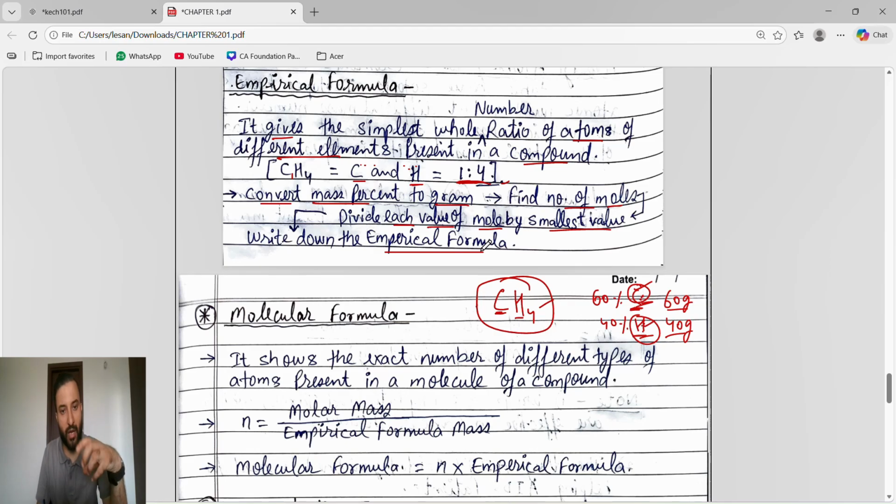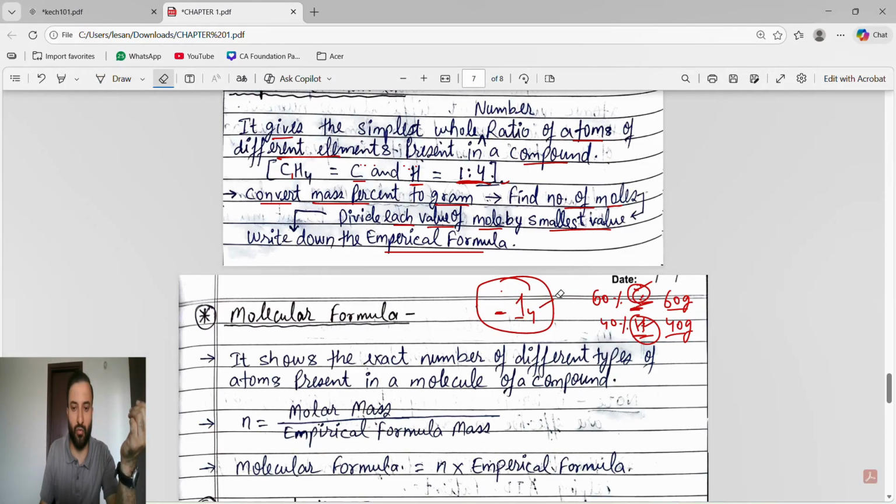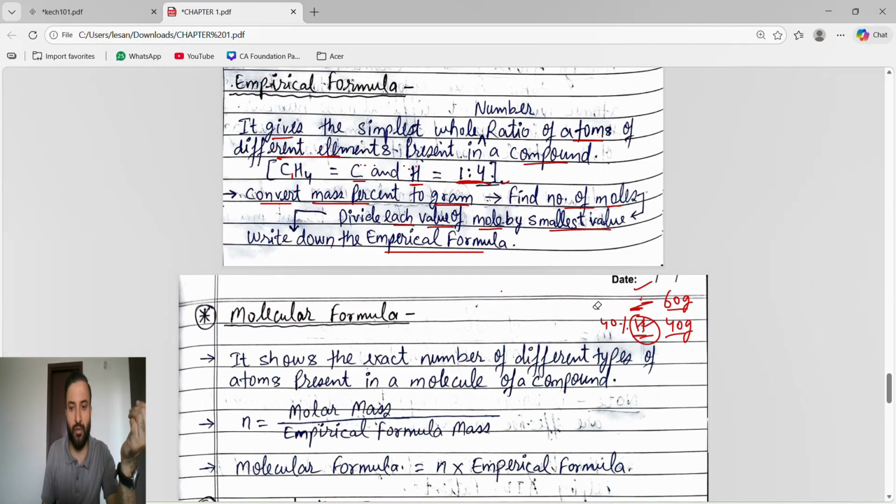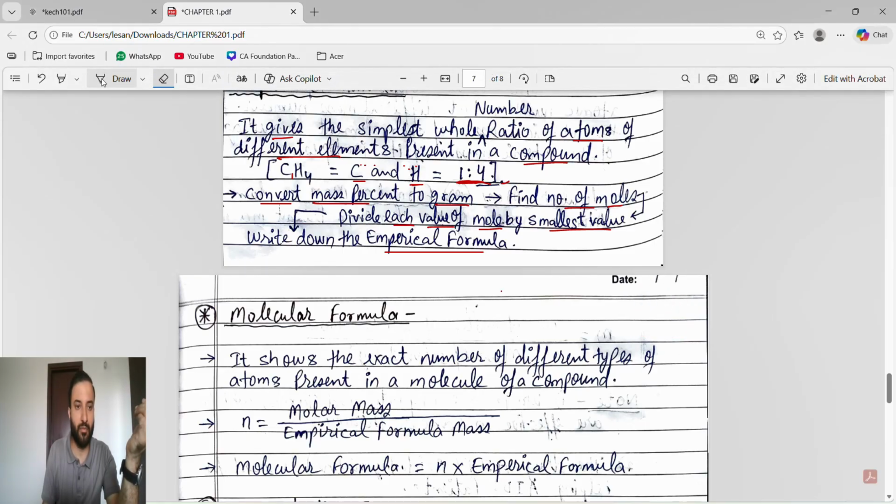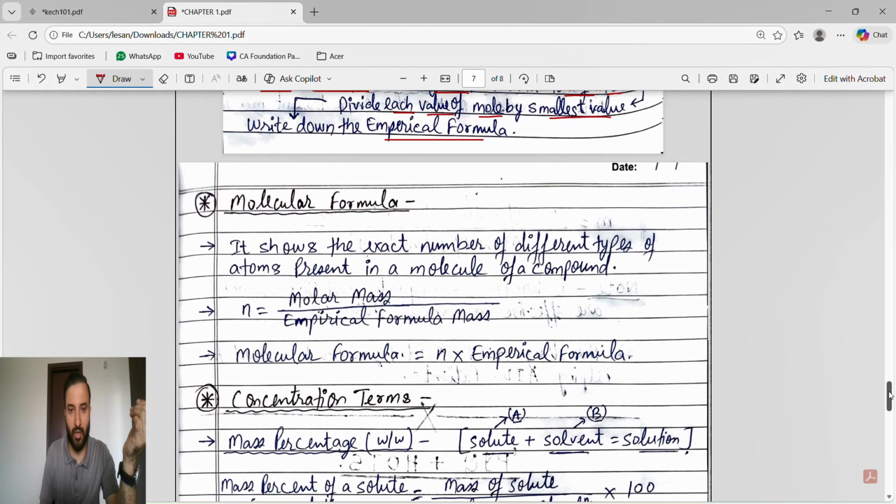This concept we know, guys, this method we know, and we know how to find the empirical formula. Here I am just explaining in a brief way how to find it. When we do the PYQs and hot questions, that time you will understand.